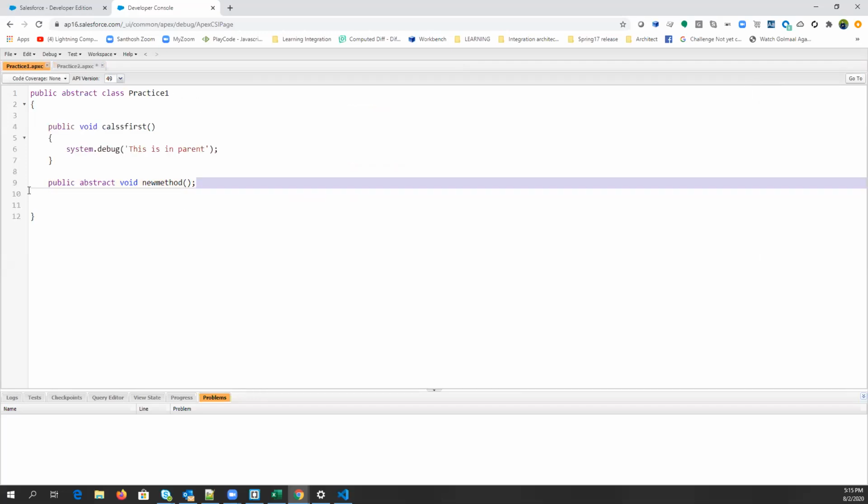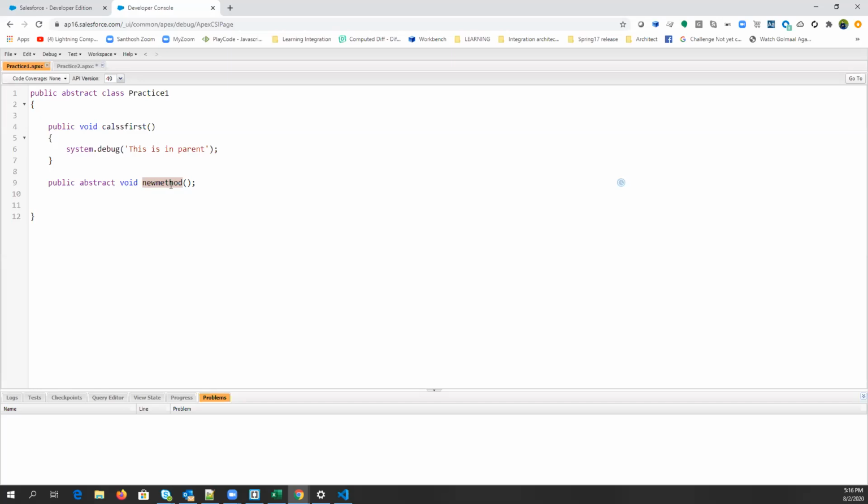Am I right, guys? This method, we don't know what it will do. We only have the name and the return type of this method. It is not properly constructed, right? Yes, it is an incomplete method. We have to give the body of this method, right? So if I directly create an object of this class, then what will this particular method return? Nothing.